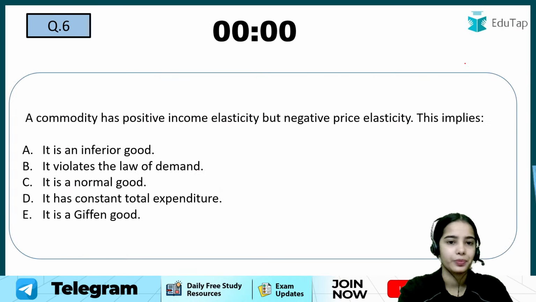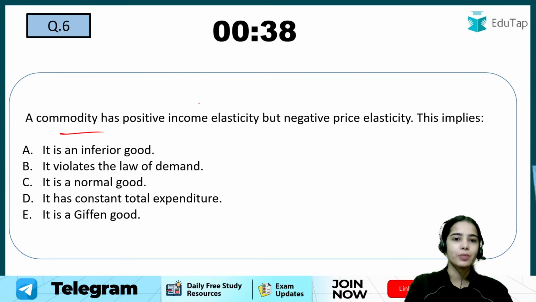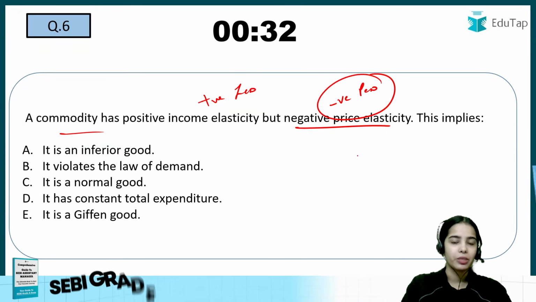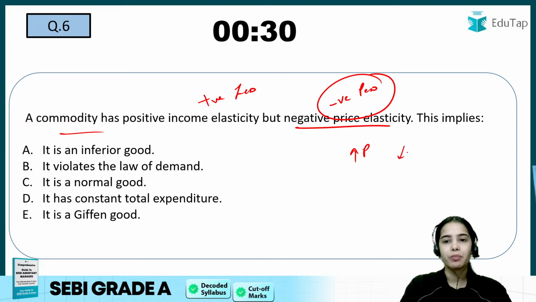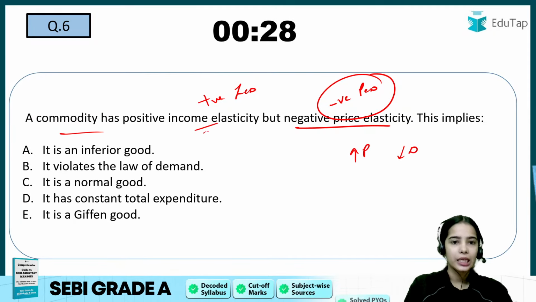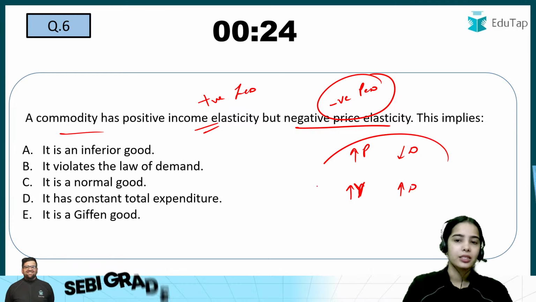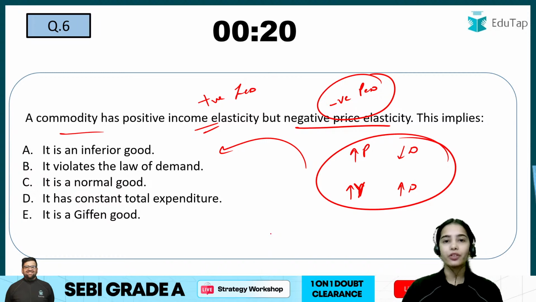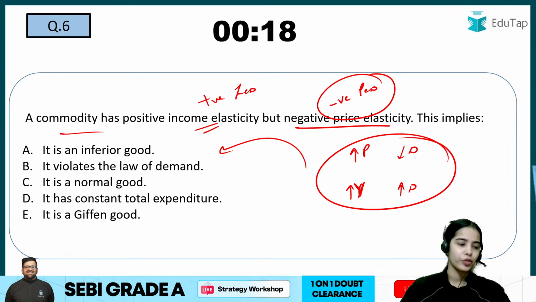That is the idea. Now, a commodity has positive income elasticity of demand but negative price elasticity of demand. That means with the increase in price, the demand is decreasing, but with the increase in income, the demand is increasing. This is for which kind of good? Is it an inferior good, a normal good, or a Giffen good? Try to think about it.